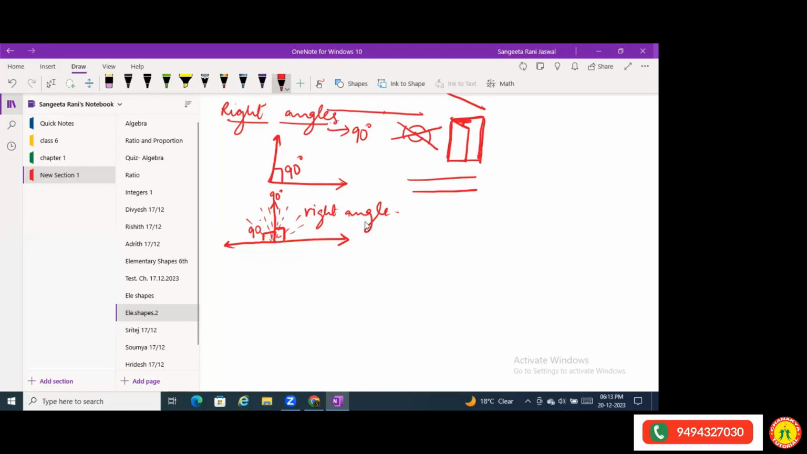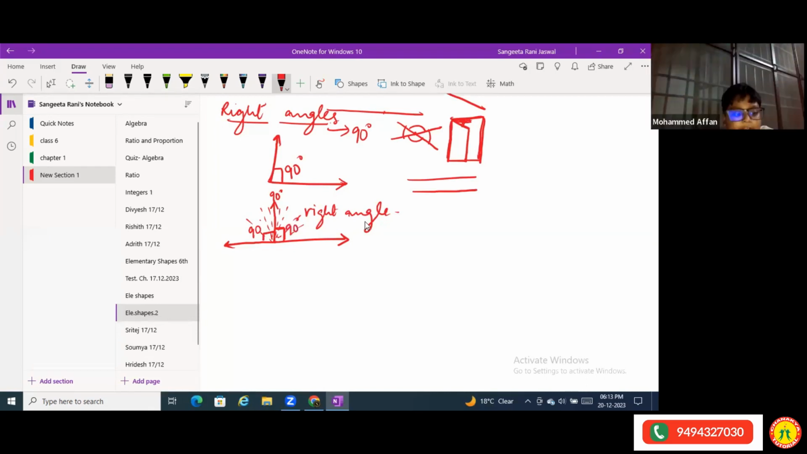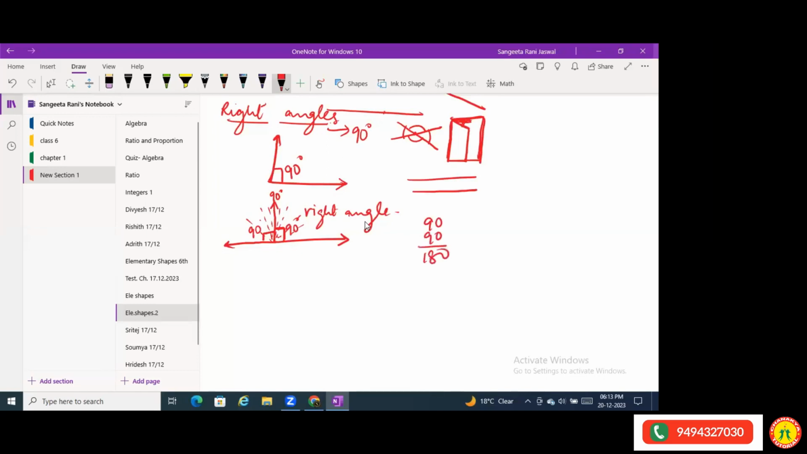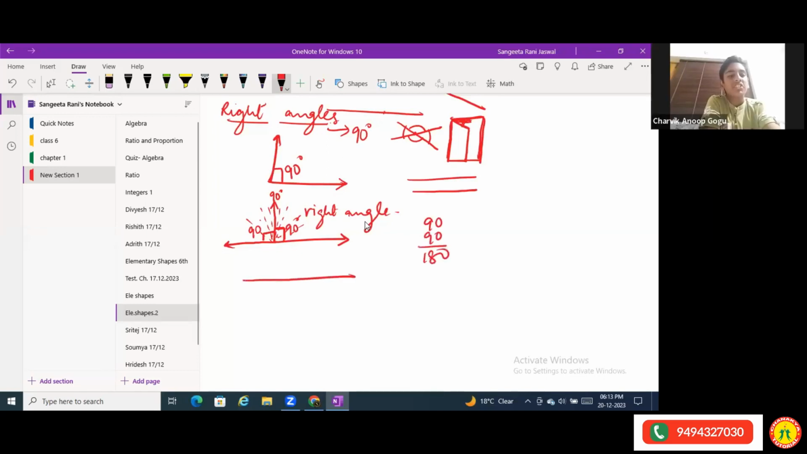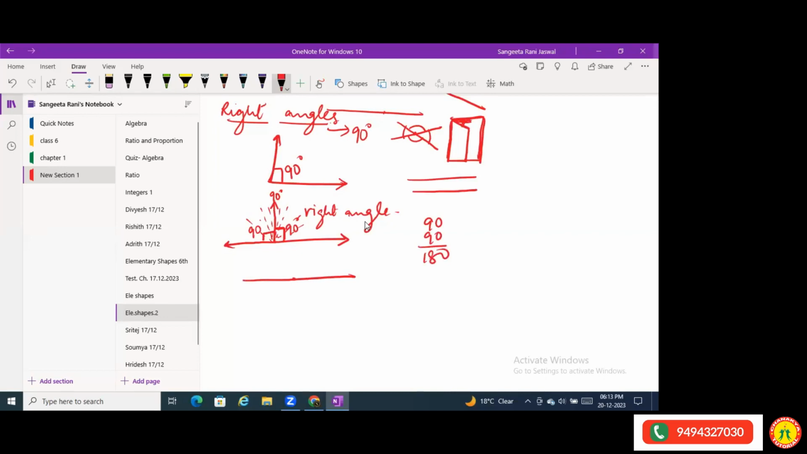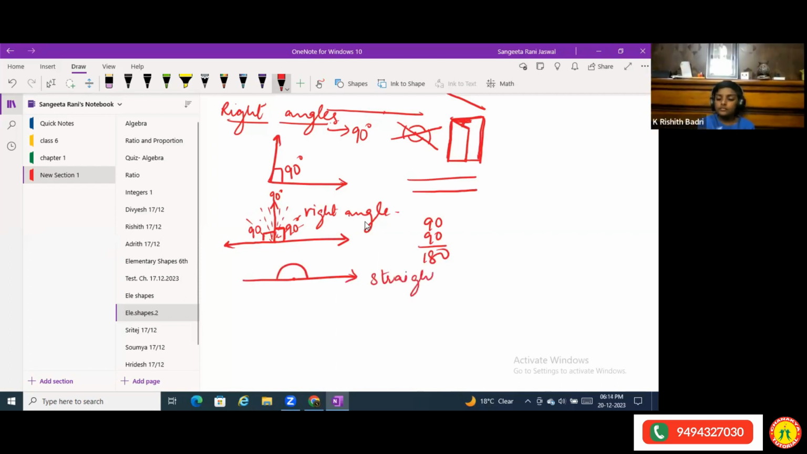So this straight line is making a right angle on both sides of the line. Now if you add these two angles, 90 plus 90, it will be 180. It becomes 180 degrees. Then it will be a straight angle. Yes, straight angle. So two 90 degrees make one straight angle.